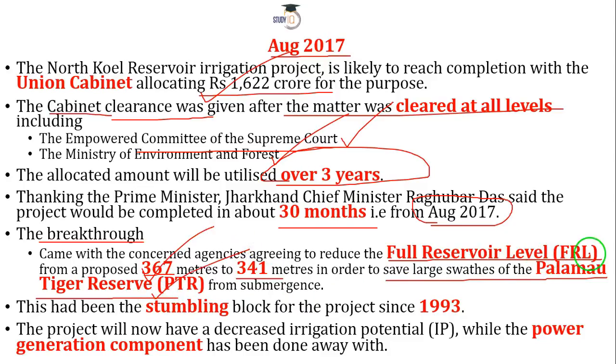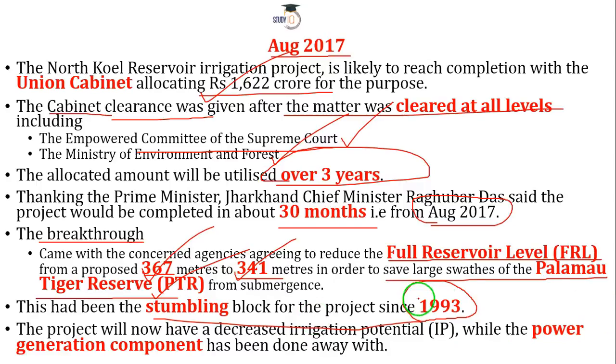Remember, PTR here means Palamau Tiger Reserve. And if we stick with 341, then we would be able to save this PTR. This PTR and this 367 were the two main stumbling problems holding this project from moving ahead since 1993.